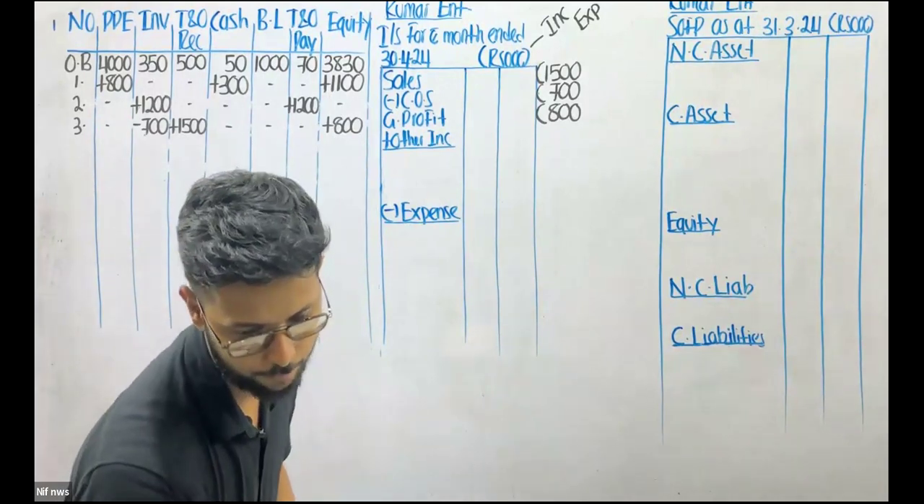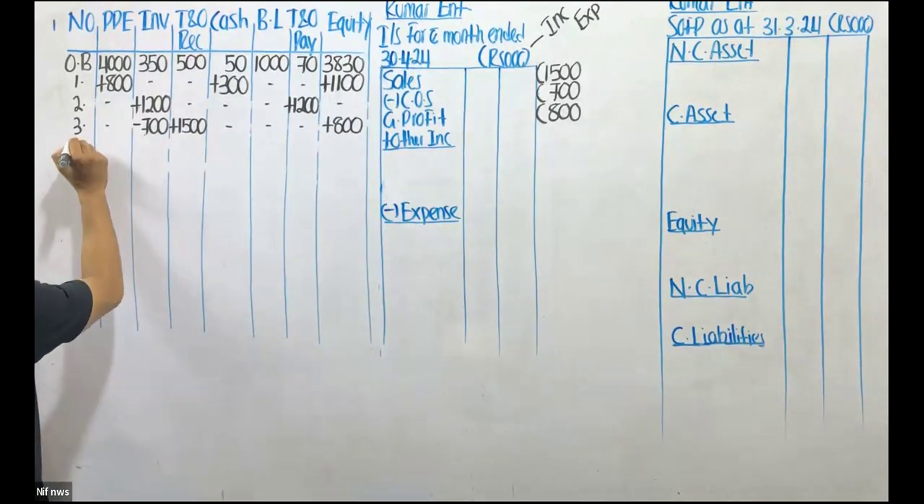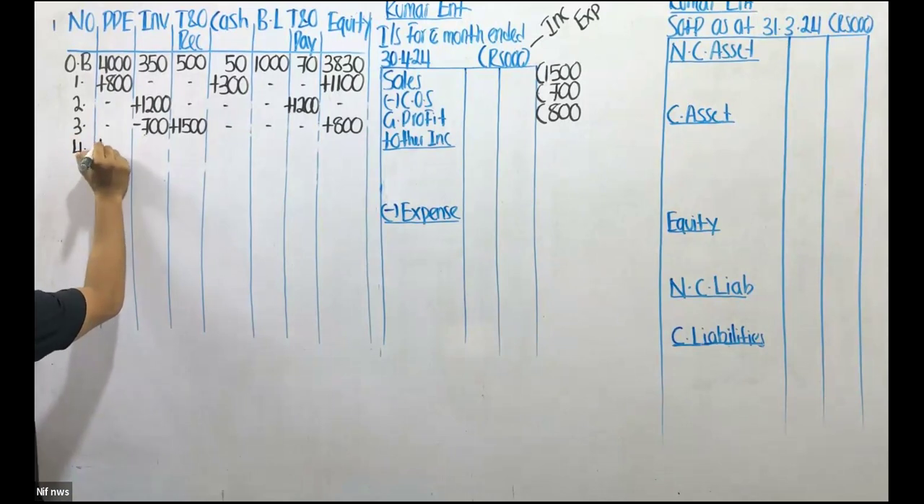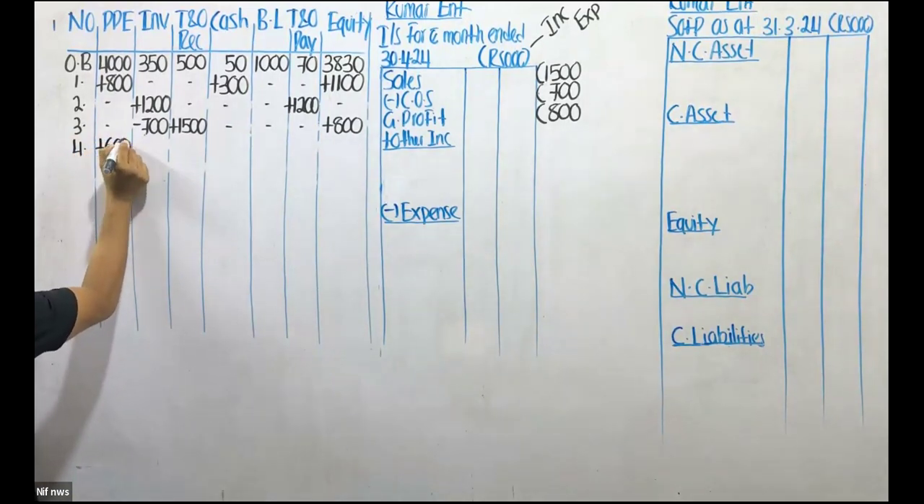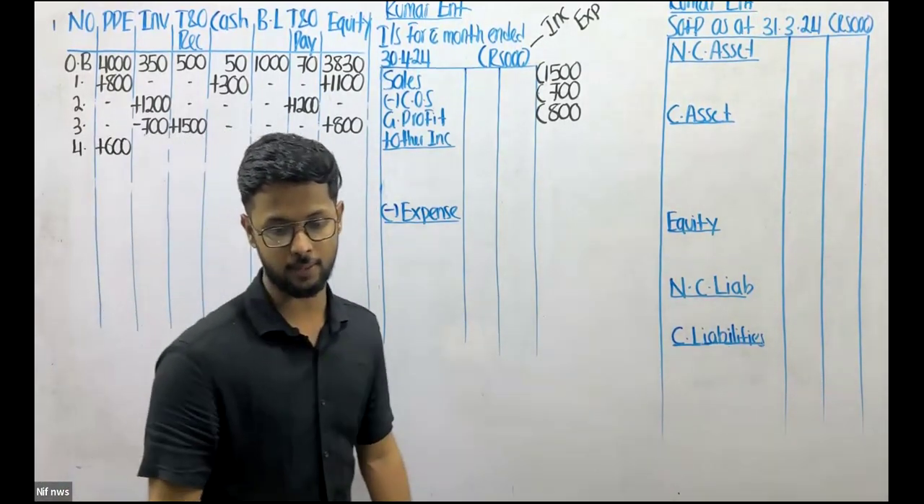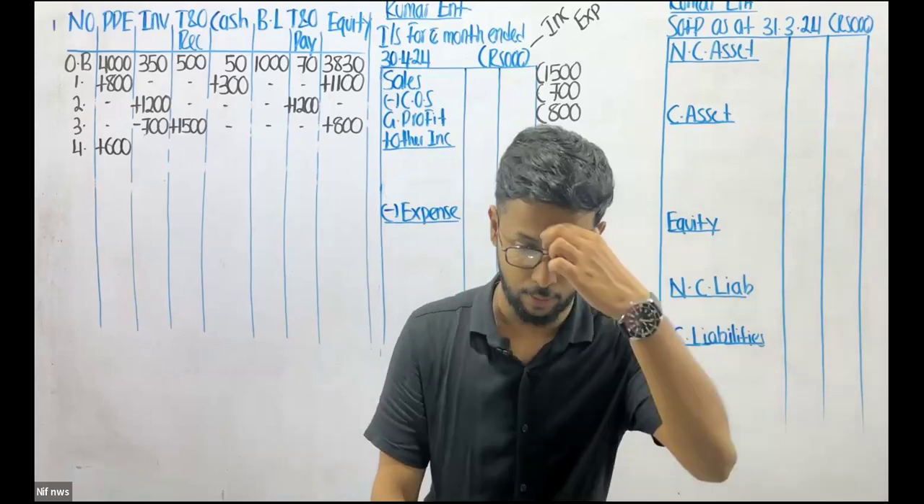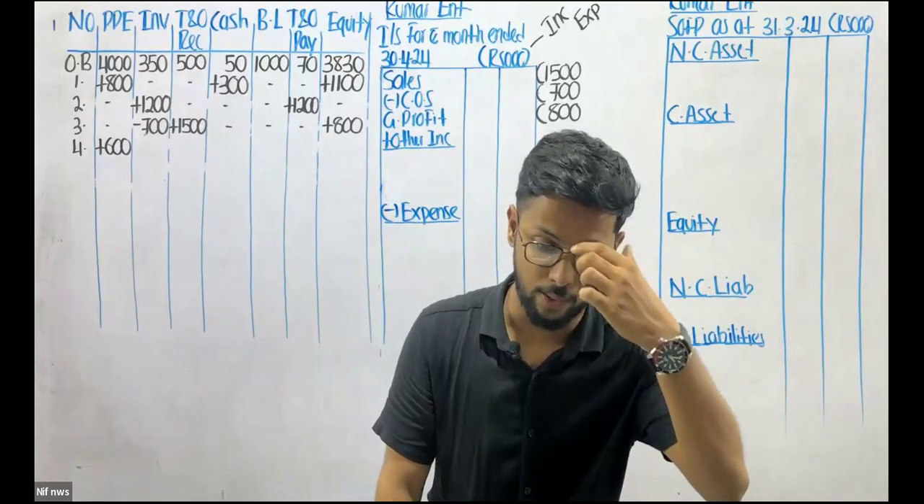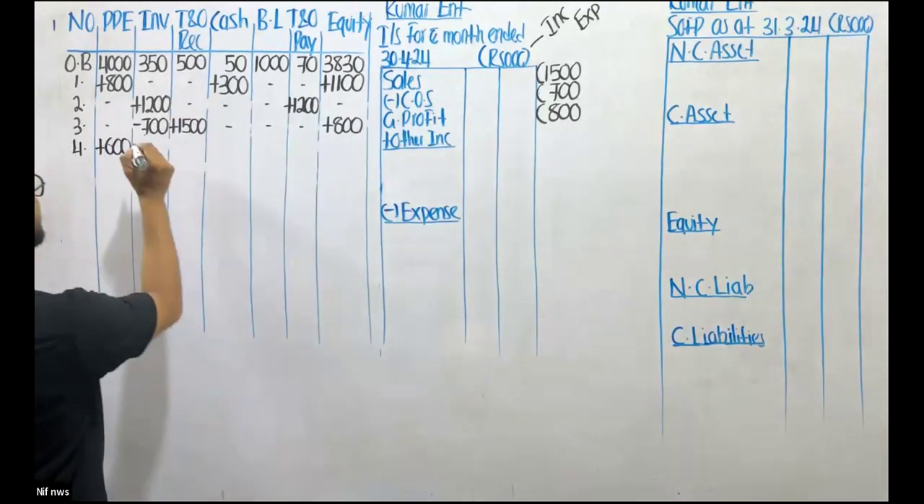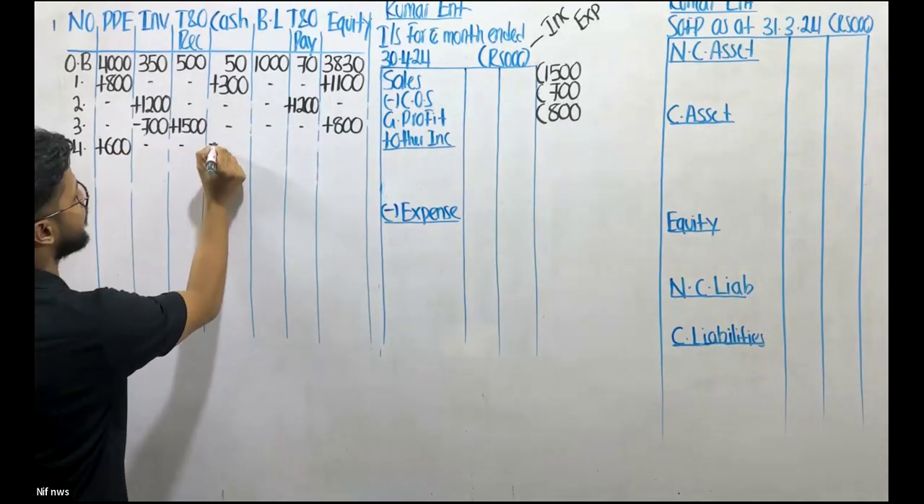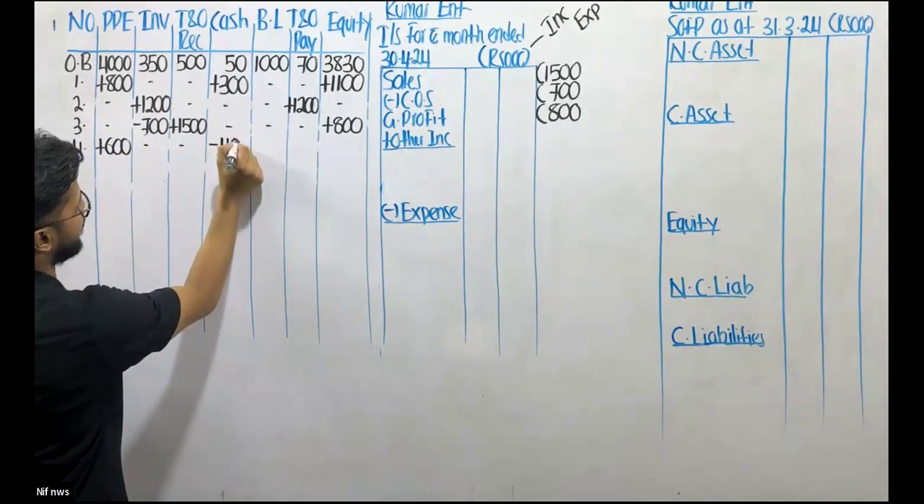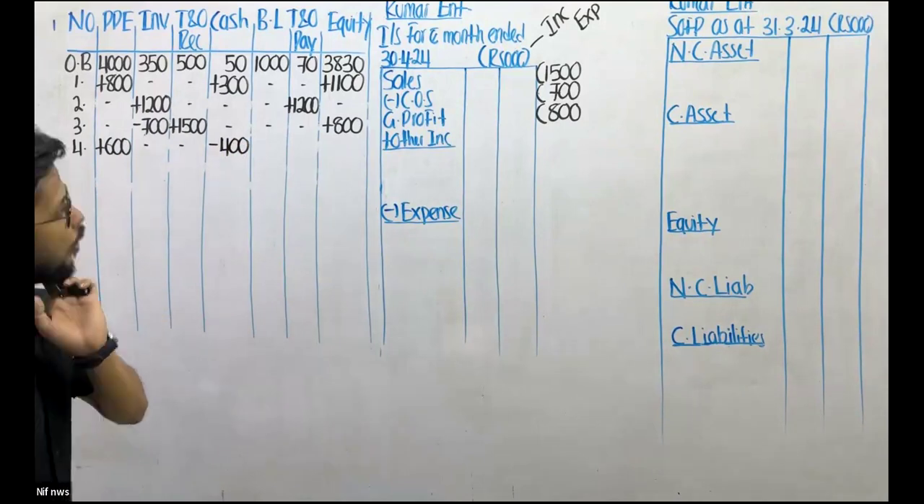So what are we purchasing? We are purchasing furniture. The cost of furniture is 600. You know, furniture is property, plant, and equipment. Let me increase the PPE by 600. Out of this 600, 400 is paid. My cash will go out by 400.